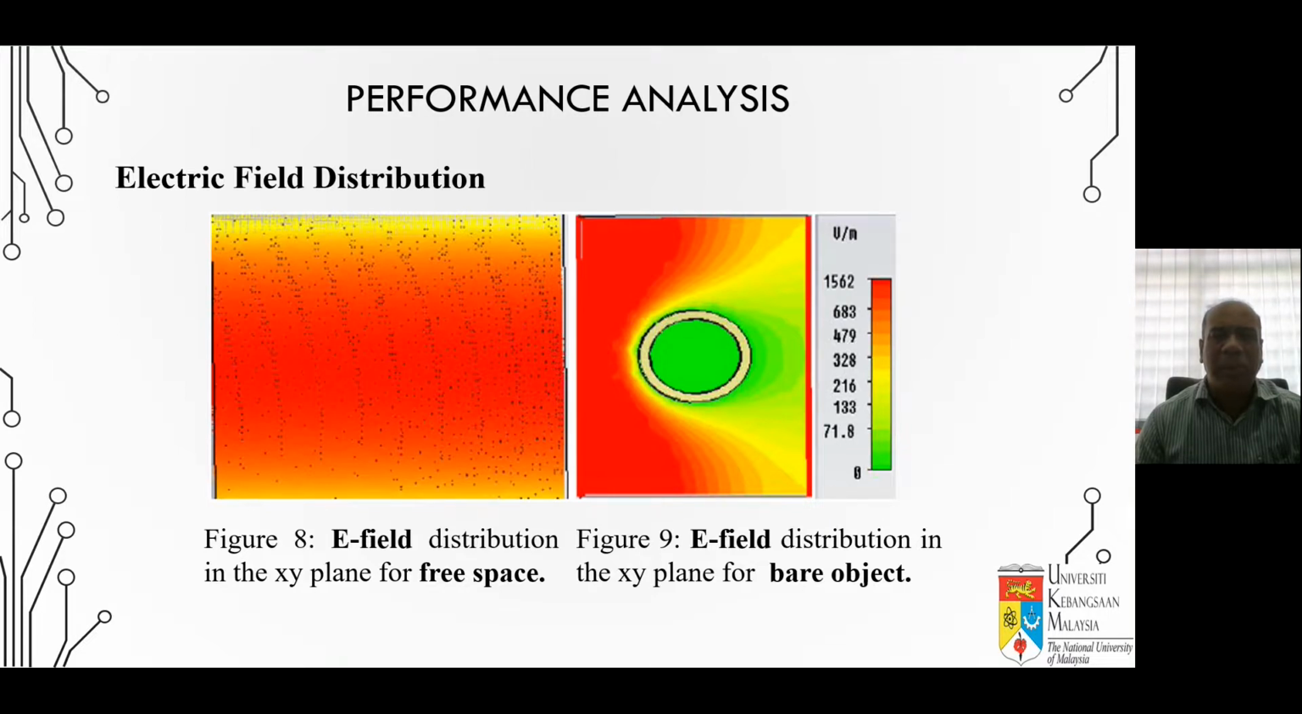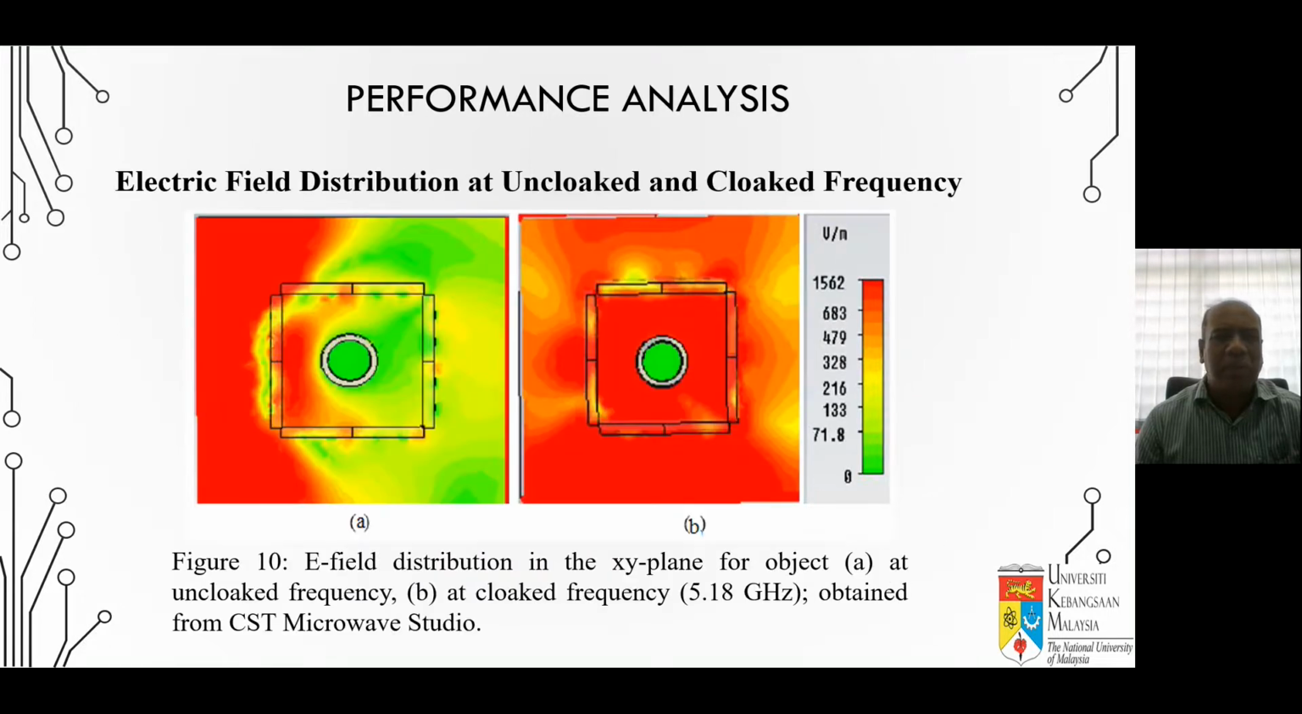In figure number 8, that one is the free-space electric field, the distribution of the free space. That means there is no scatterer or anything. After that, figure 9 shows the bare object. And look at figure number 10: it is the unclocked frequency, and figure 10A and figure 10B are the cloak frequency.